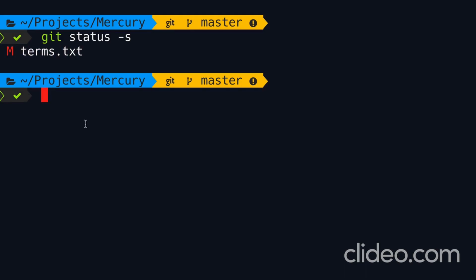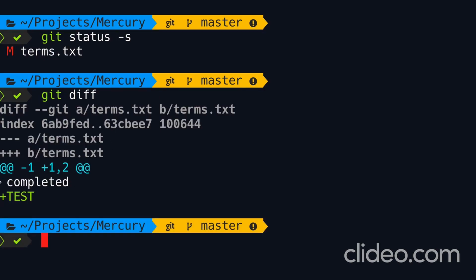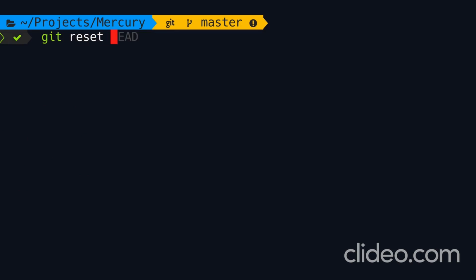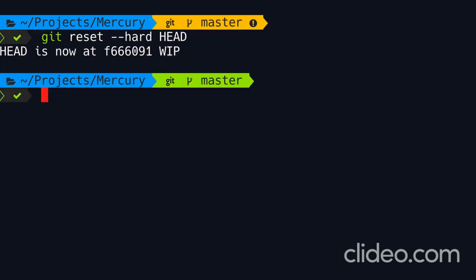We can compare our working directory with the staging area using the diff command. So git diff without any arguments. There you go. So here's the change in our working directory. Now if we use the hard option, we go even one more step back. So this local change will be gone. Git reset --hard head. Our local change is gone and we have a clean working directory.